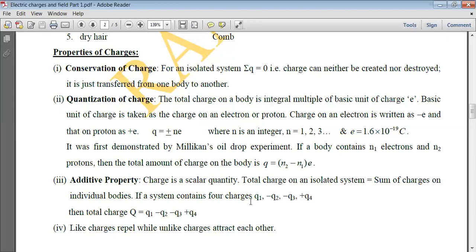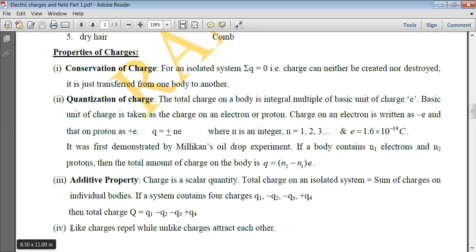Suppose a system contains 4 charges: Q1, minus Q2, minus Q3 and plus Q4. Then the total charge will be just the algebraic sum, that is Q1 minus Q2 minus Q3 plus Q4. This property we call the additive property.